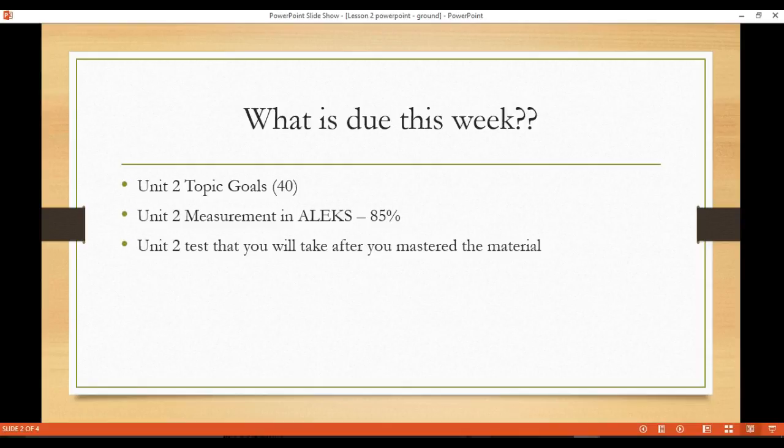You also have the Unit 2 measurement piece in ALEKS that needs to be completed with an 85% or above. This means that 85% of a Unit 2 PIE needs to be mastered by Sunday night.